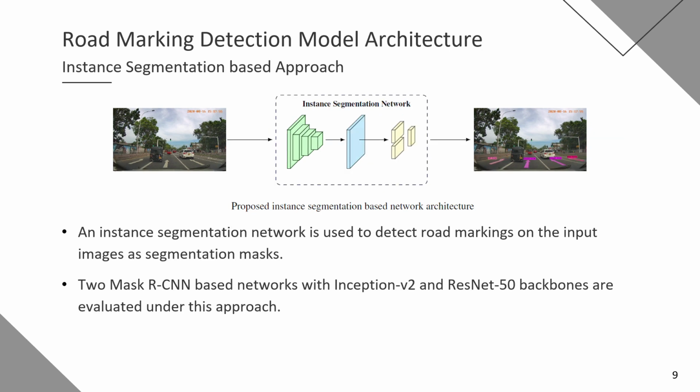Next, under the instance segmentation based approach, we evaluate two Mask RCNN based networks with Inception v2 and ResNet 50 backbones to obtain road marking detections as segmentation masks.